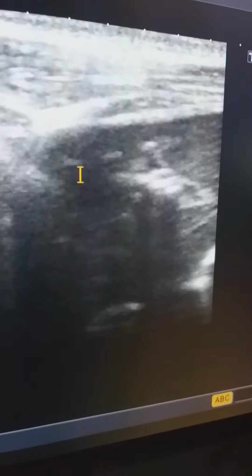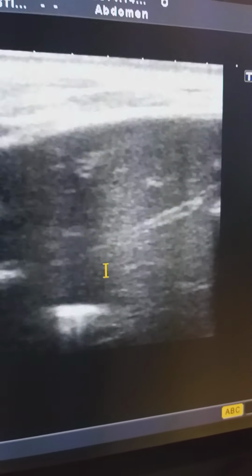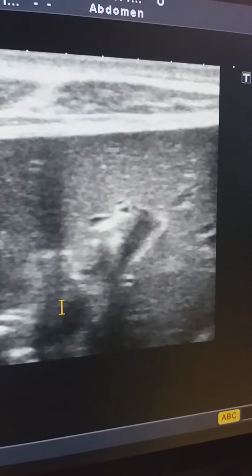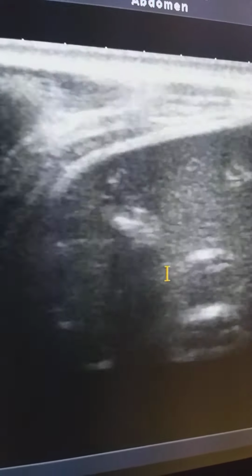Here we can see also another pneumobilia. Here is the dense one with another pneumobilia. So pneumobilia is present within the left lobe of the liver.